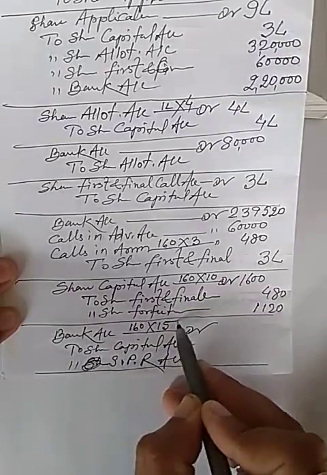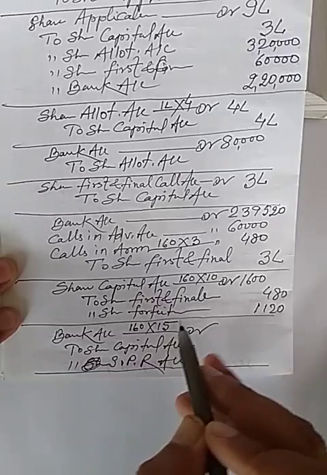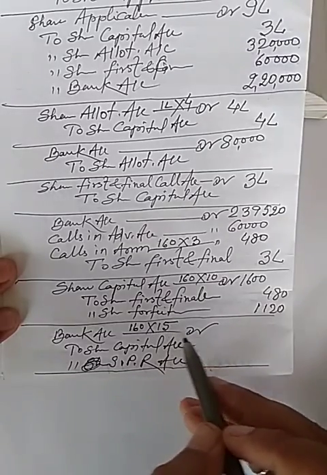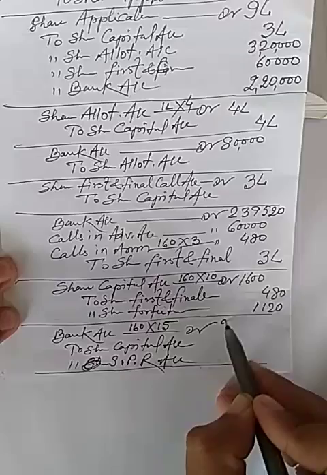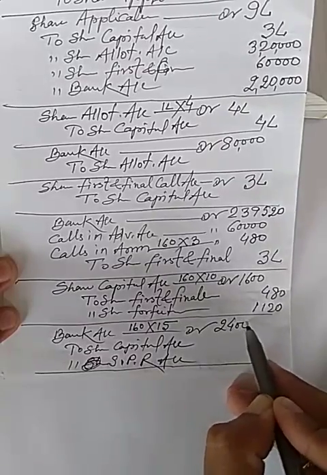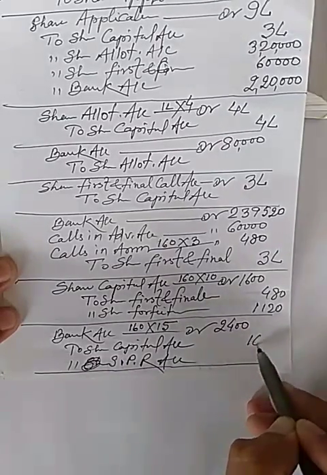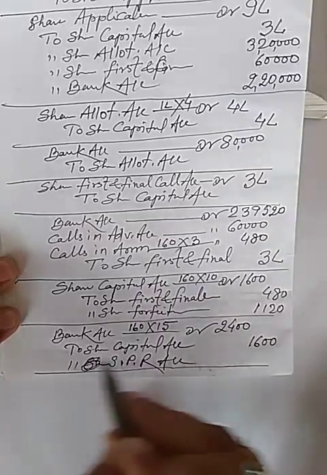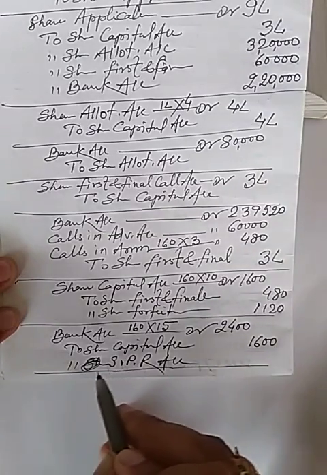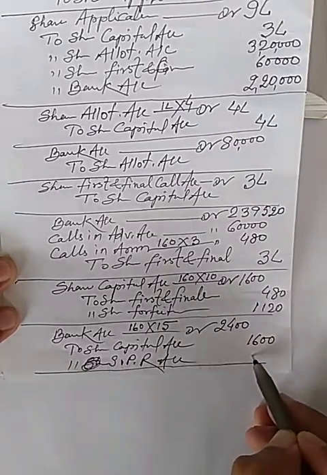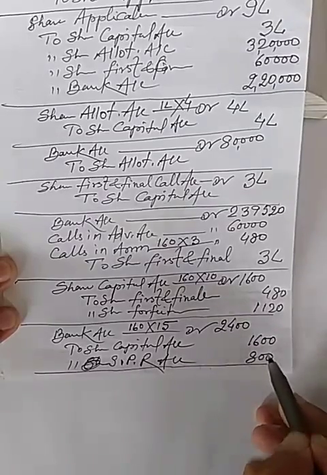So at the rate of 15 per share, it will be 2,400 rupees, and 1,600 will be in share capital, and at the rate of 5 per share it will be 800.